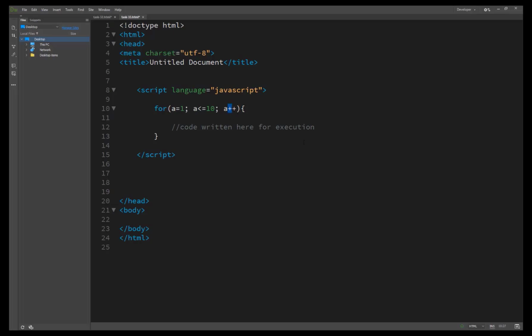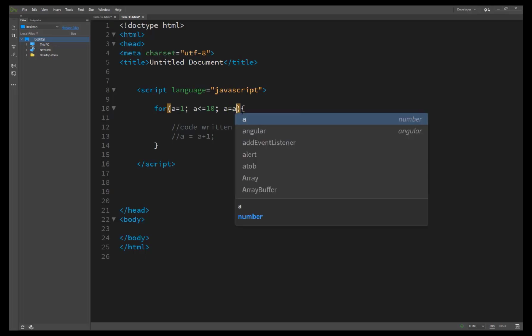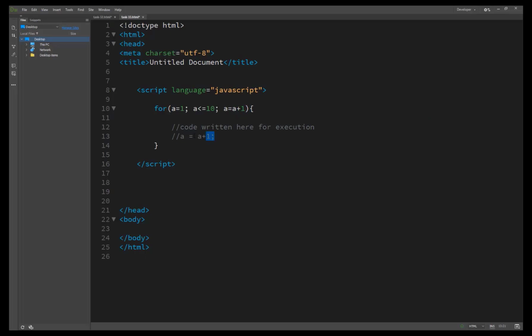A plus plus means what? A plus plus is the same as a equal to a plus 1. Either we write a is equal to a plus 1, or we use the increment a plus plus; both work the same. It automatically increases the value by 1. If the initial value of a is 1, then 1 plus 1 is equal to 2, and the value 2 is assigned to a. Then when it comes back, the value is 2, so 2 plus 1 is 3, and the value 3 is assigned to a. That is how a plus plus works.